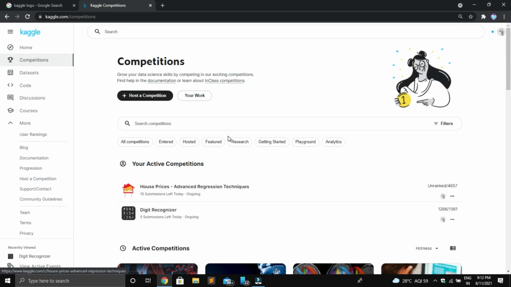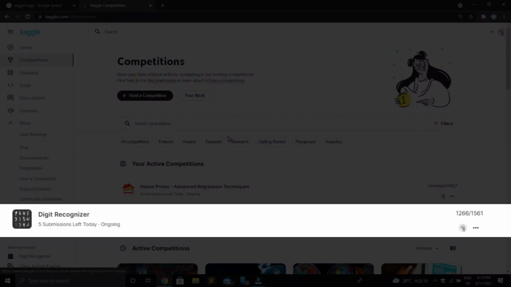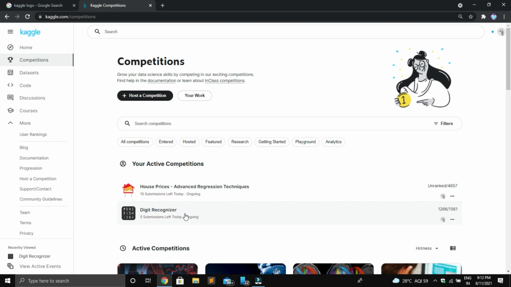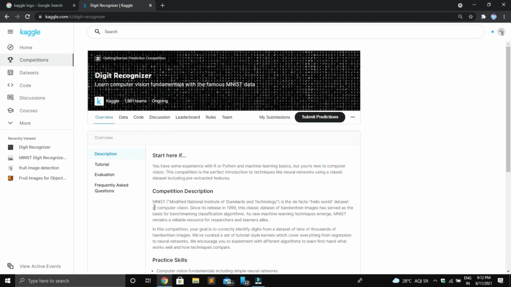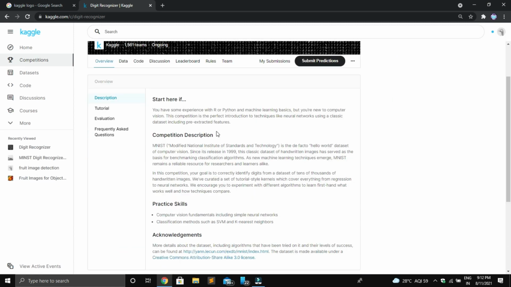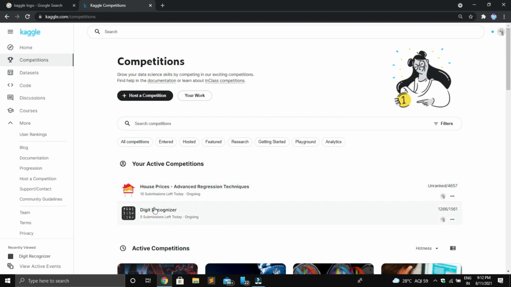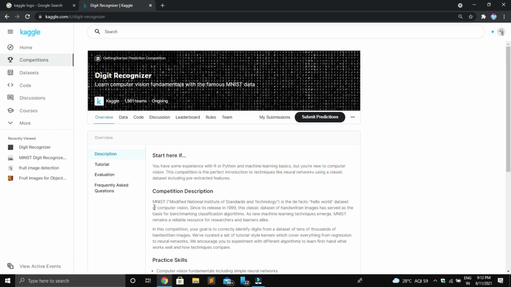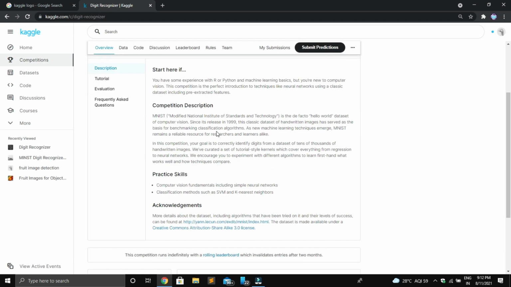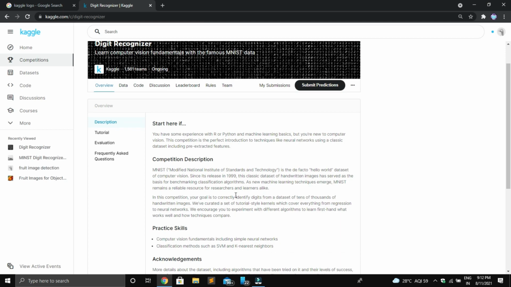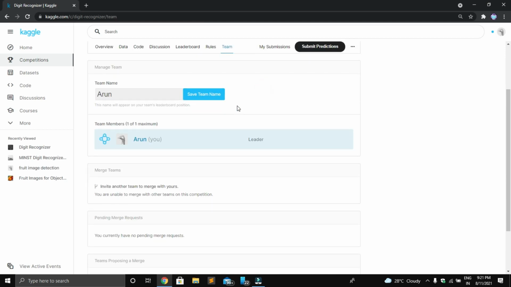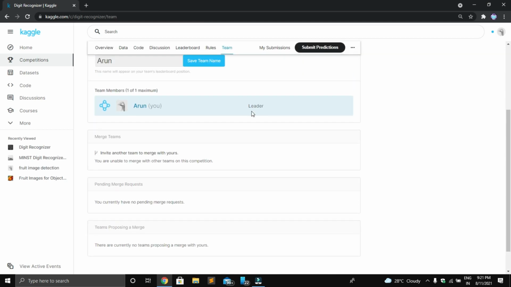Now look at this competition. This competition is about the digit recognizer using Python. When you click the competition, you can see the objective of the digit recognizer competition, the total entries for this project and other details also. You can participate in this competition as an individual, or if you have a team, it is a great advantage to solve this problem more quickly. They are giving one specific tab for the team. If you have a group of people, then you need to register your team name with Kaggle.